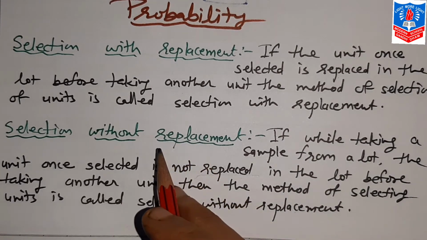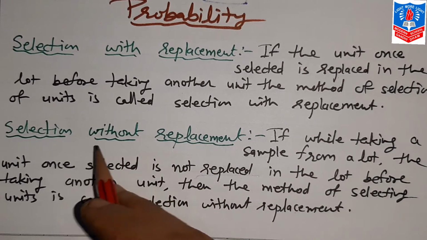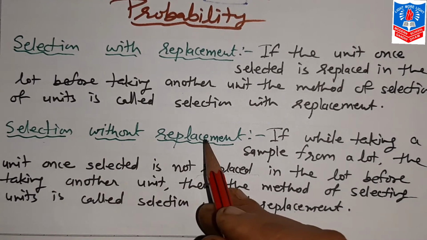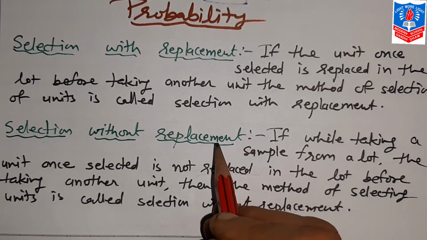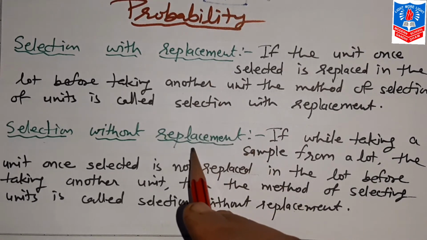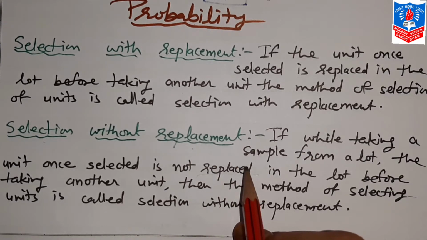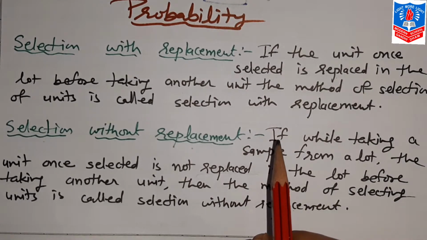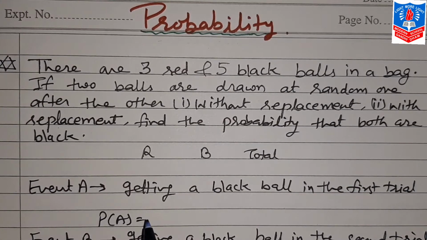We don't replace it back, and the second ball is withdrawn from that. That is known as selection without replacement. See, sums based on with replacement and without replacement are there in our course, and in this session itself we will do the sums based on this. Let us start sums based on with replacement and without replacement.